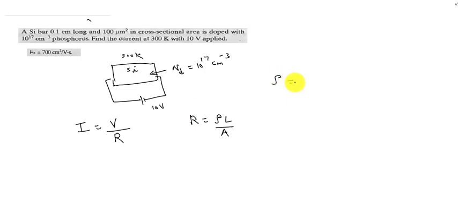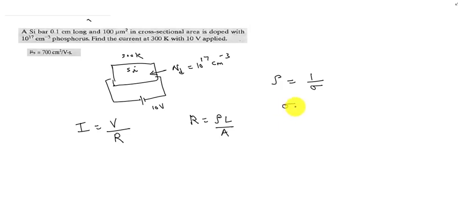Rho is resistivity. Resistivity means 1 by sigma, or conductivity. We know the expression for conductivity. Here only mu n is given, and the semiconductor is doped with donor concentration. So we have to evaluate only the sigma due to electrons, that is the conductivity due to electrons.